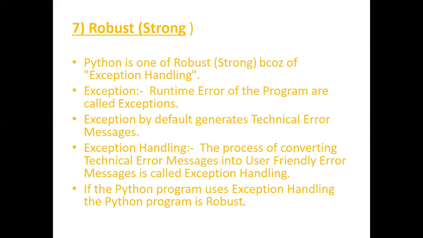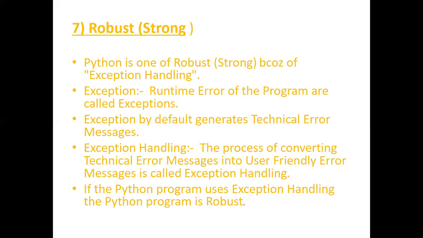Even sometimes the Python programmer does not understand this. In order to convert those technical error messages into user-friendly error messages, like if I go to the ATM and try to enter an invalid pin, and we get the output like, oops, something went wrong, will we be able to understand this?